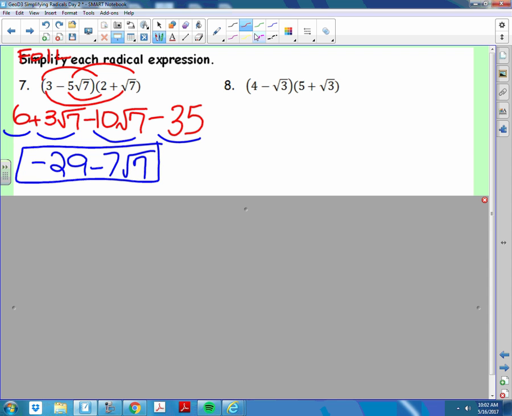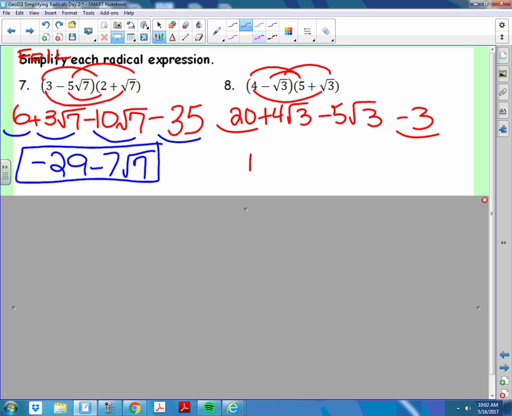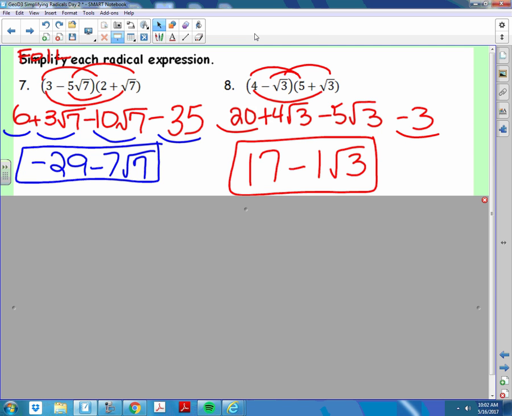Okay, here we go. FOIL. 4 times 5 is 20. Outside, 4 times root 3 is plus 4 root 3. Inside, minus 5 root 3. And last, which is the one that typically gets kids, minus 3. Be careful about that. Now we combine like terms. We have 20 minus 3, 17, minus 1 root 3. If you wrote 17 minus root 3, that's perfectly acceptable as well.